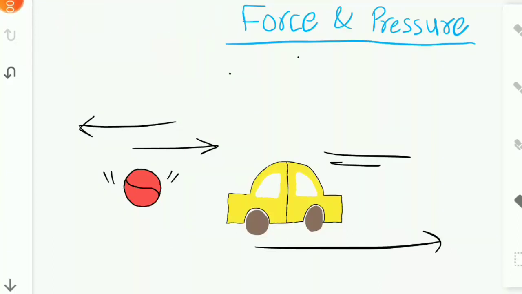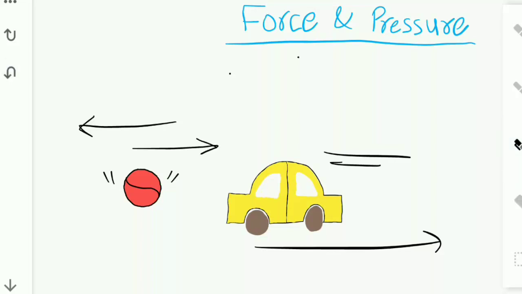In class 7th, we learned about motion and time. But what causes this motion? If I have to move this ball on right or on left side, what do I have to do?